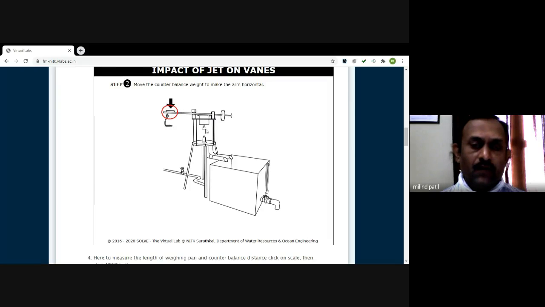horizontal. So what happens actually when the jet of water is striking over the plate? This lever will get lifted out. We will put the load here and we will again make it balance in the horizontal way. The spirit level will be at its center. Then we will go on conducting the readings.